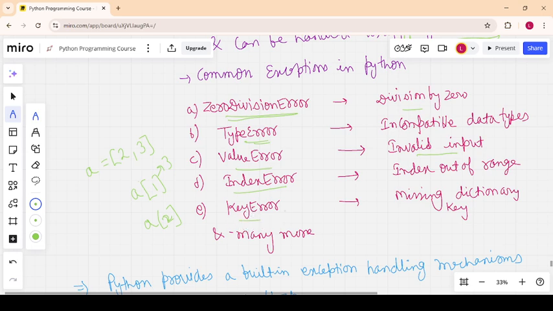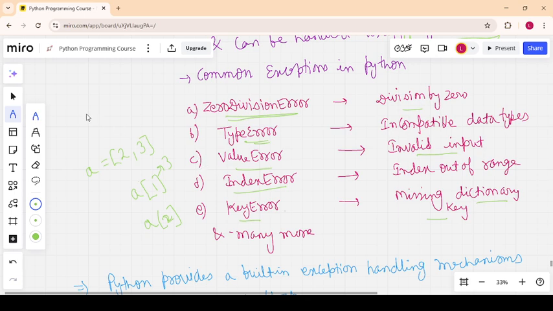Key error will occur when you access a value through a key that is not present in the dictionary. So these are a few errors, and there are many more errors. I will discuss them in upcoming lectures, when we build small projects, where I will use better practice and add error handling as well.